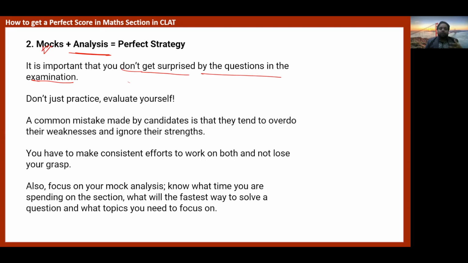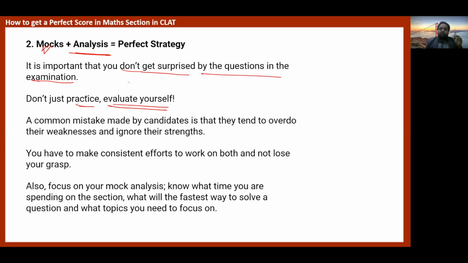It is not uncommon for you only, it is uncommon for everyone. And don't just practice, try to evaluate yourself. After every test, or after every 2 to 3 tests, see which mistakes you are committing, see on which questions you are taking more time, and always keep a check on your time. Because the short tricks or the timing is the ultimate thing.